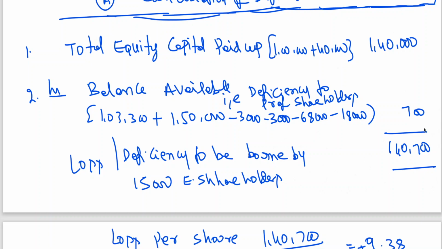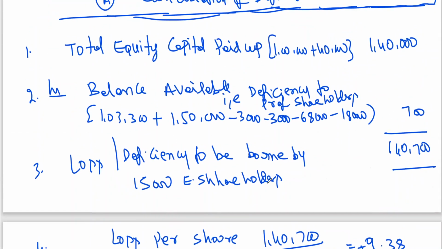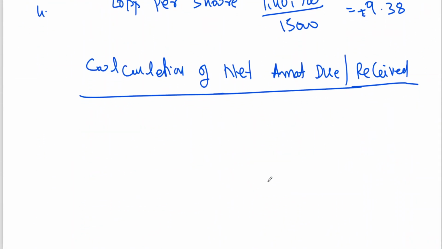That's it. This is the difference you need to observe. Please, after listening to this, go back to the previous class. This is a unique model. This is a very important one. You listen to this twice and you need to make a note of it. This is point number 3. And loss per share is point number 4. Clear? This is calculation of net amount due or to be received from equity shares.